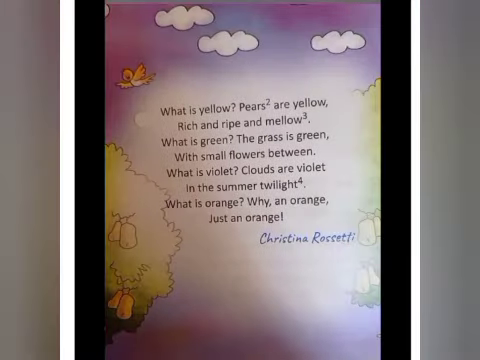Now take the next page, page number 32. This paragraph you don't want to memorize, just listen. What is yellow? Pears are yellow, rich and ripe and mellow. What is green? The grass is green with small flowers between. What is violet? Clouds are violet in the summer twilight. What is orange? Why an orange? Just an orange. Okay, so that's it.